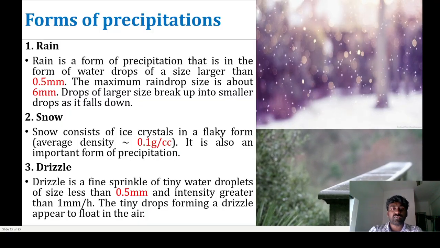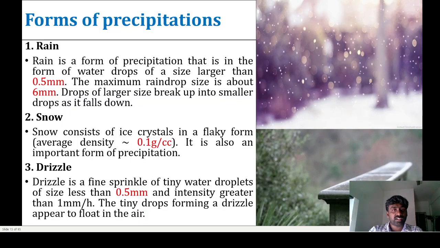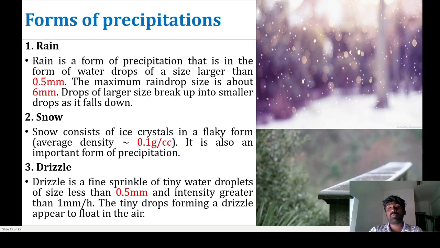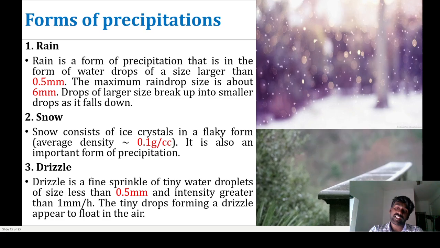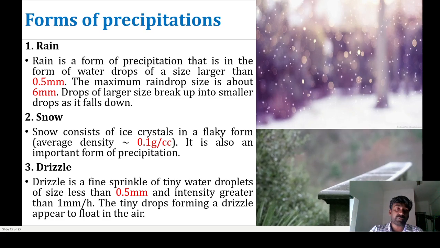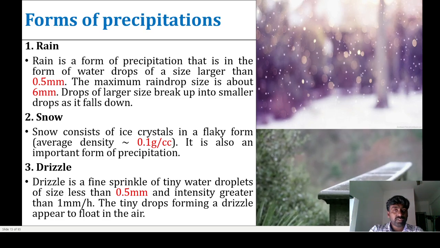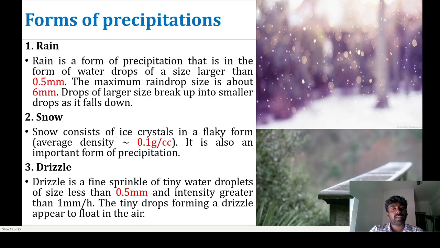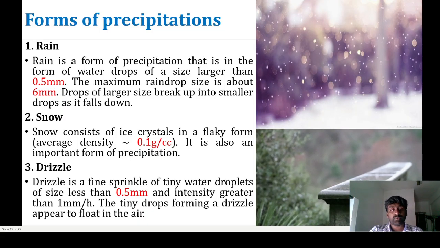Rain is the form of precipitation in the form of water drops larger than 0.5 mm. The maximum droplet size of rain is 6 mm, and the minimum size of rain is 0.5 mm. That is called rain.